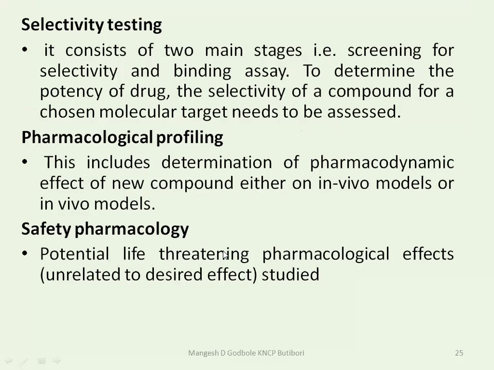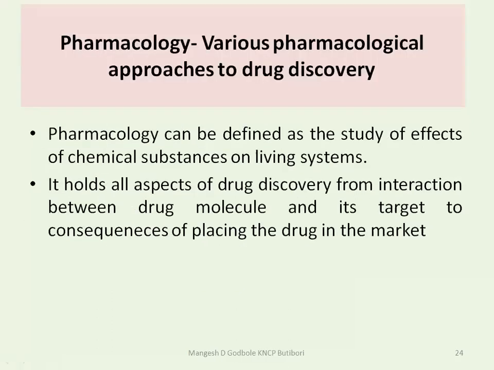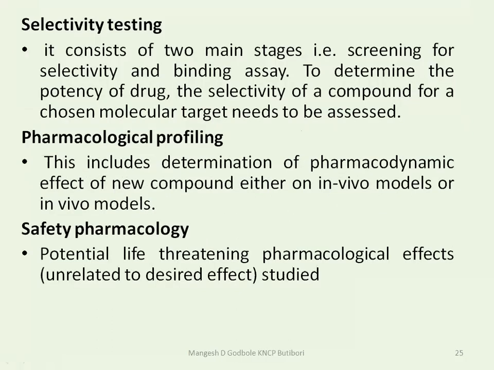Then selectivity testing, pharmacological profiling, and safety pharmacology are there. Initially, it consists of two main stages: selectivity testing, screening for selectivity and binding assay, and to determine the potency of the drug, the selectivity of the compound for a chosen molecular target needs to be assessed.